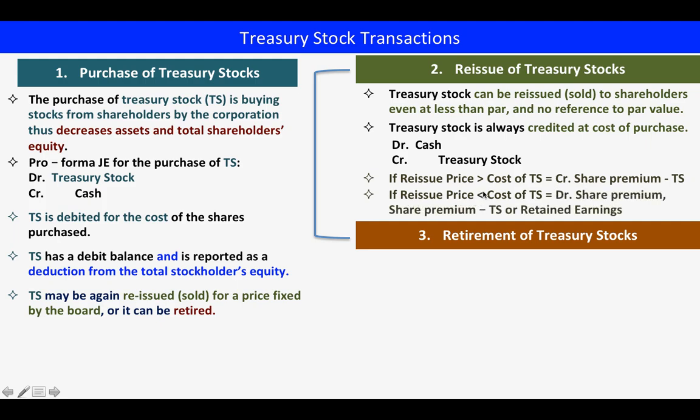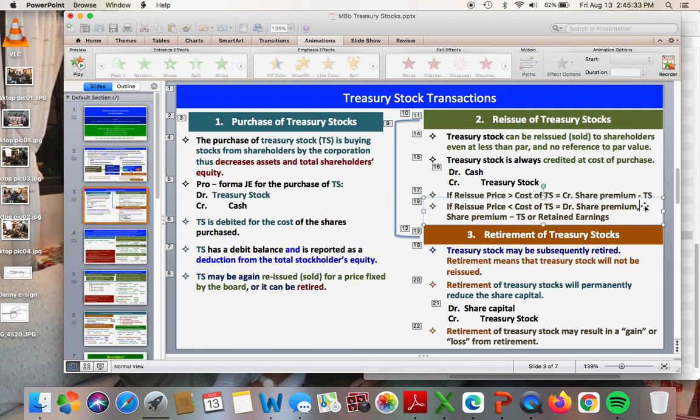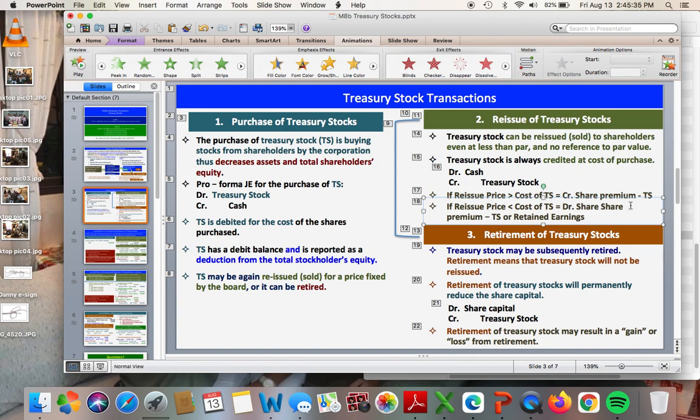If the reissue price is less than the cost of treasury stock, it means we will be receiving lesser cash, so our debit is share premium treasury stock or retained earnings. Class, we will just remove this one, share premium here. That will be our entry.